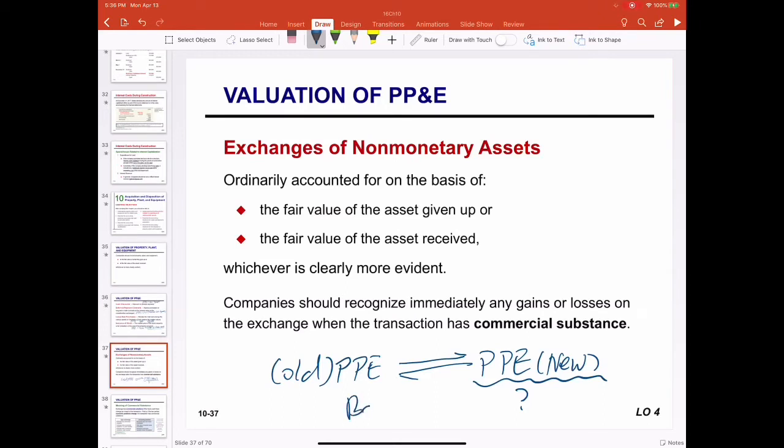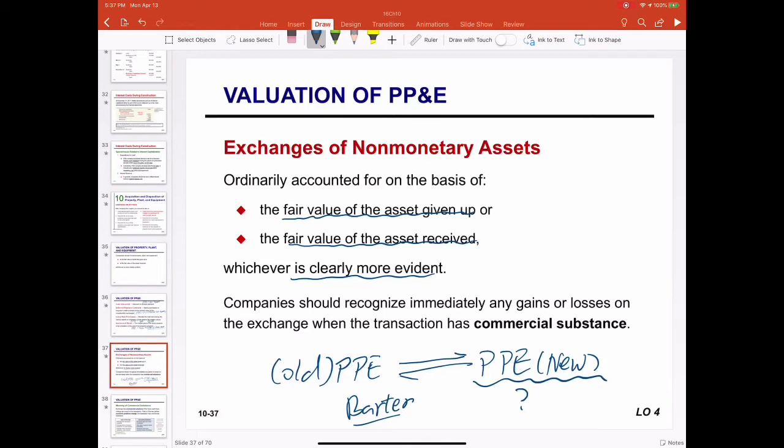This is also called barter. So how do we value the newly acquired assets? In general, the amount should be based on either the fair value of the assets given up or the assets received. We will use the value which is more evident.